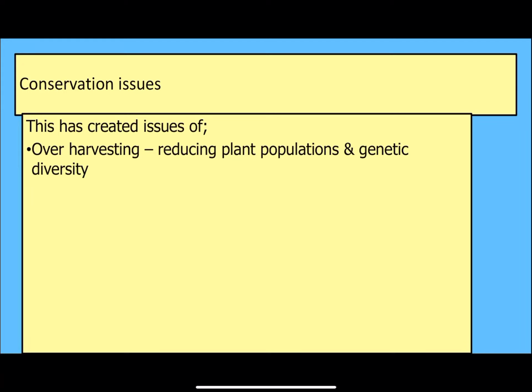So largely because of growing population, we now see massive overharvesting of plants. This has an impact on things like genetic diversity, which affects how secure plants are from pests and predators. So you want a wider genetic diversity to stay safe from pests that might attack the plants. We've got quite a few plants at risk of extinction because of the overharvesting.